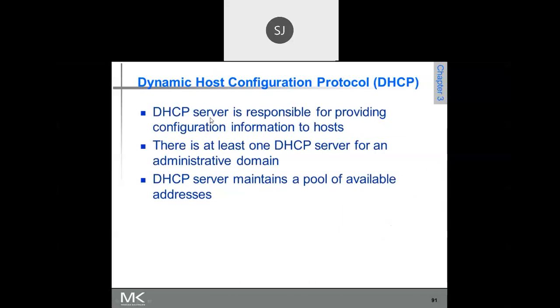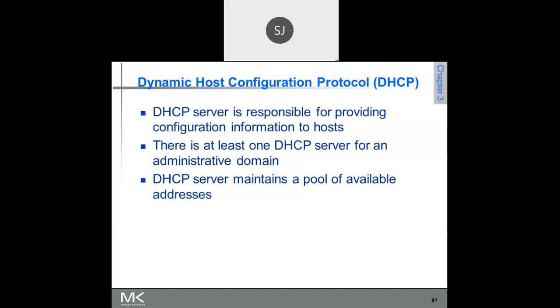There is a DHCP server which is responsible for providing the configuration information to the hosts. What DHCP actually does is automatically assign the IP address. Assume that you are connected to the network.